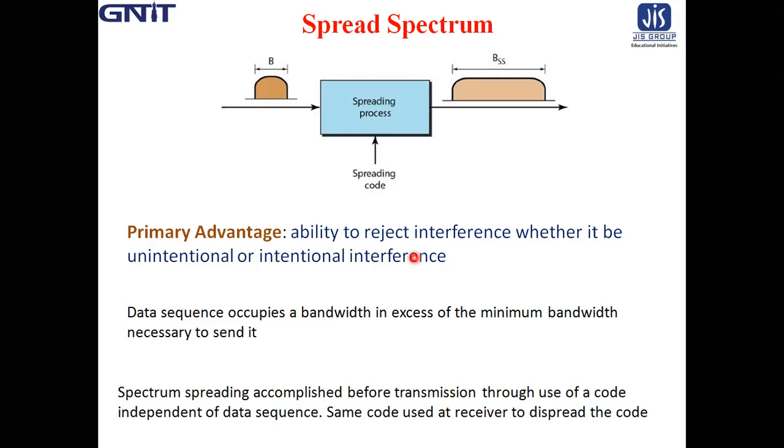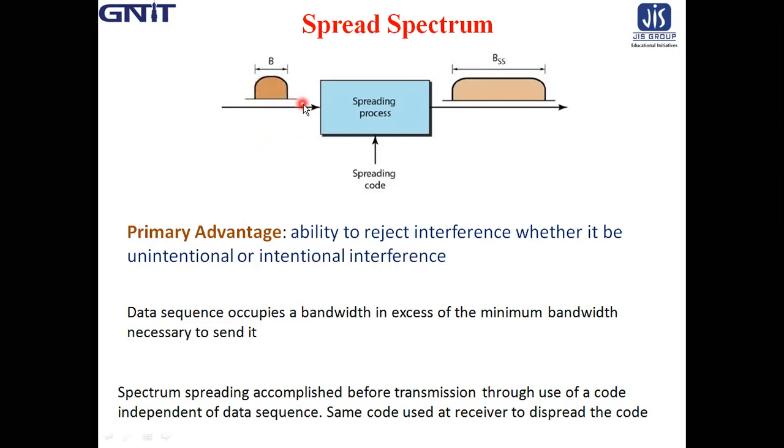For example, the system may be required to provide a form of secure communications in a hostile environment such that the transmitted signal is not easily detected or recognized by unwanted listeners. This requirement is catered to by a class of signaling techniques which is collectively known as spread spectrum modulation.